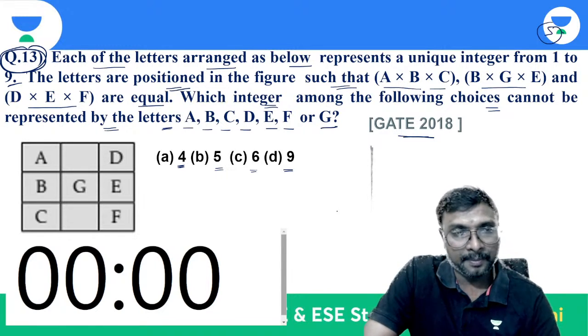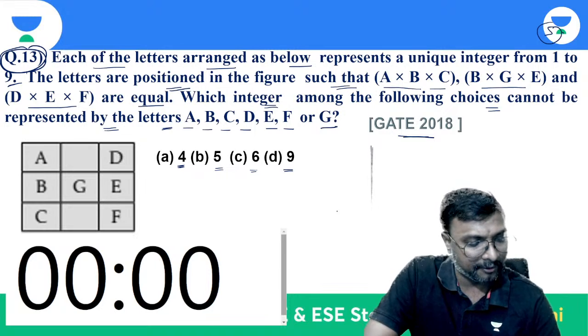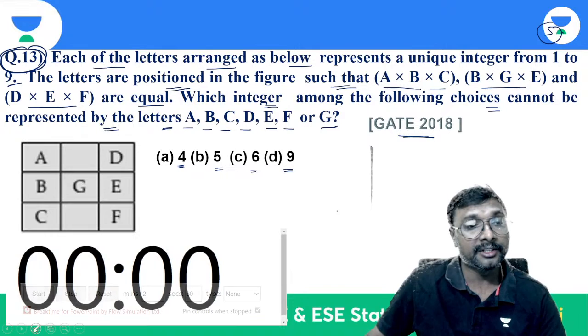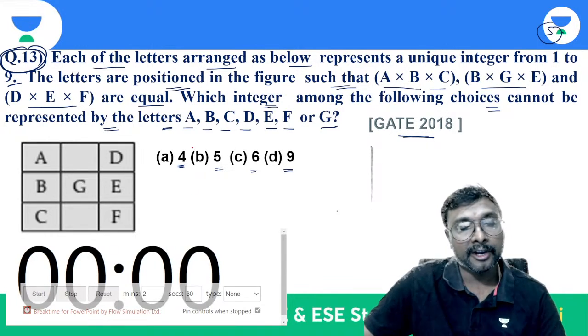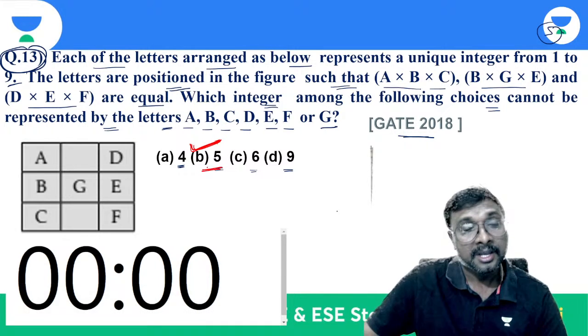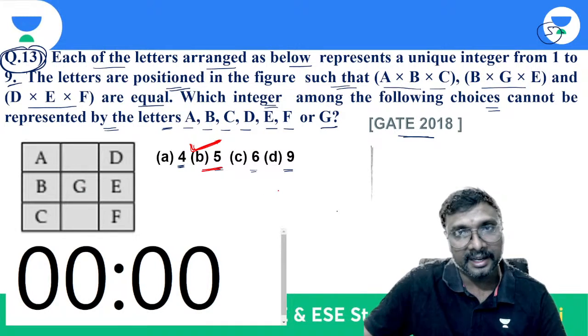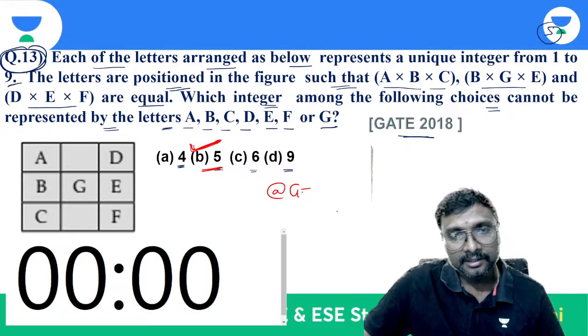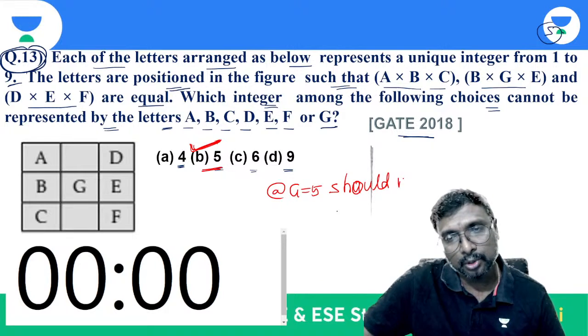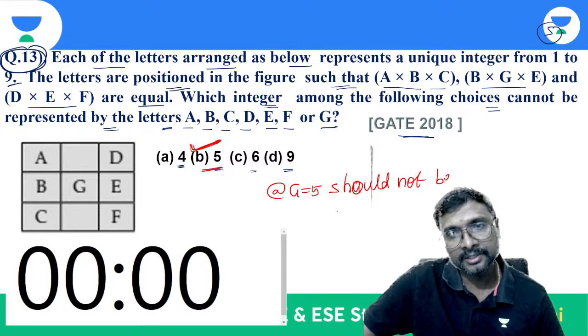They must be non-repeated type, if you just observe. Now 5 should not be there. Why should 5 not be there? Because at this G, G equal to 5 should not be there. What is the reason?